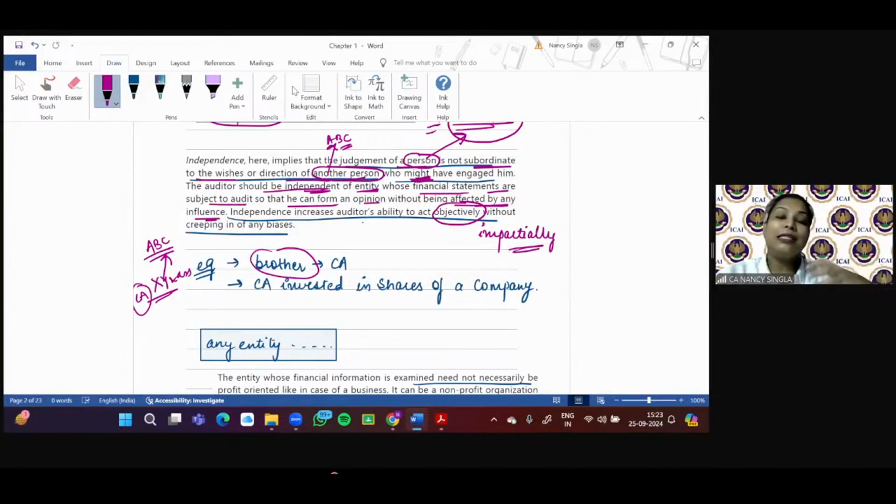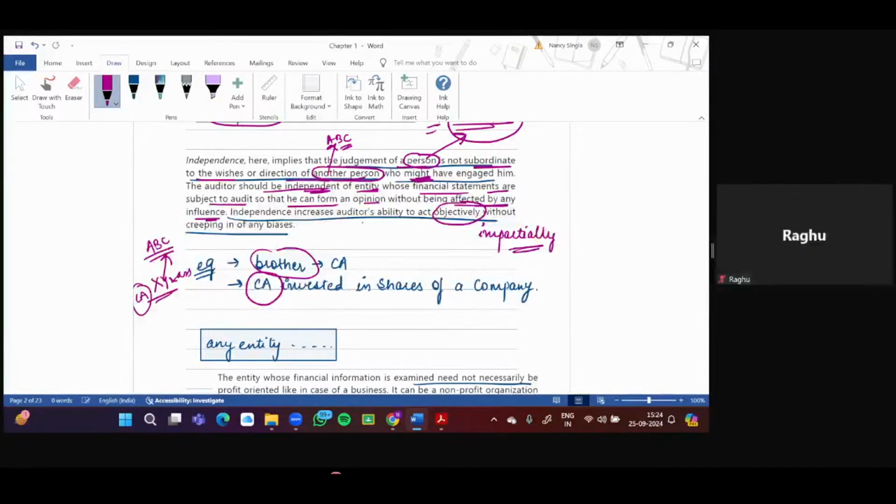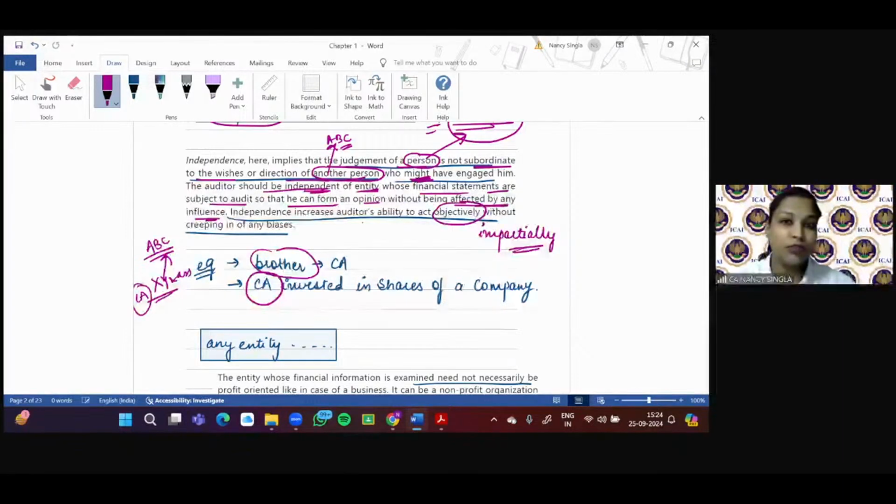Why? Because there is a relationship by birth between CAX and his brother, who is involved in the preparation of financial statements of the company, right? So now are you able to understand independence? Again, let's say CAX has invested his money in the shares of the company, so he will always want the financials of the company to show a good picture, right?